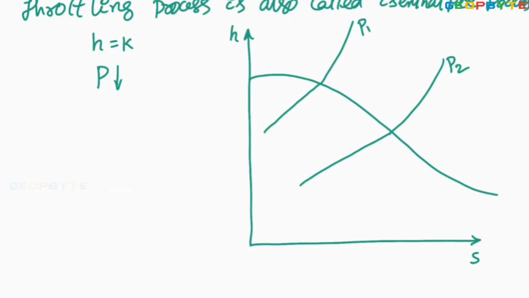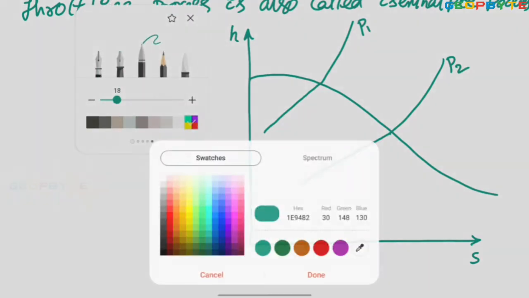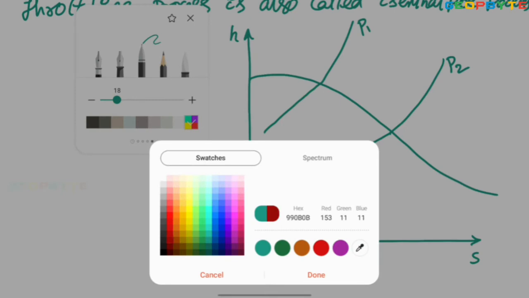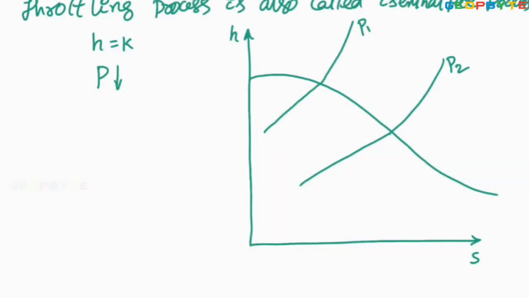In the problem, it is clearly given that wet steam is entering and wet steam is leaving. During the throttling process, enthalpy has to be constant but pressure has to decrease. It is like this. This is the wet state. The enthalpy has to be constant like this.